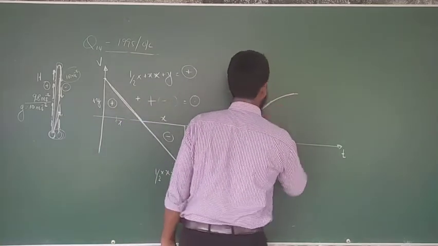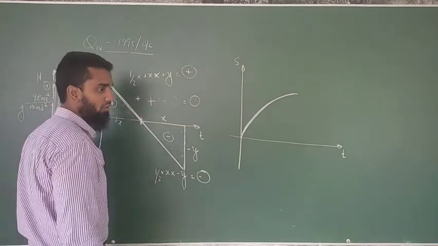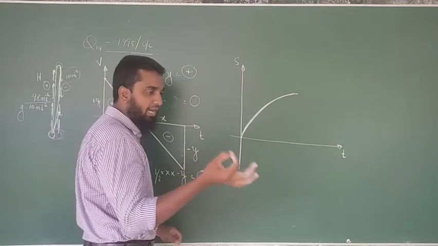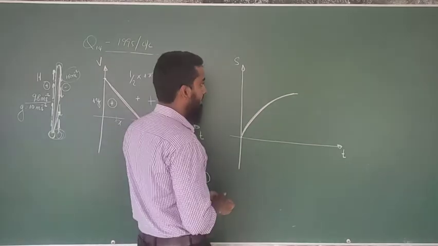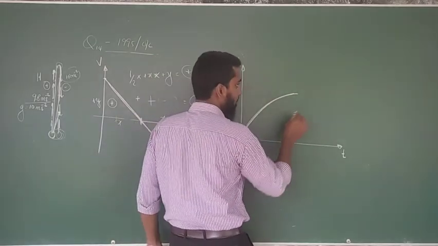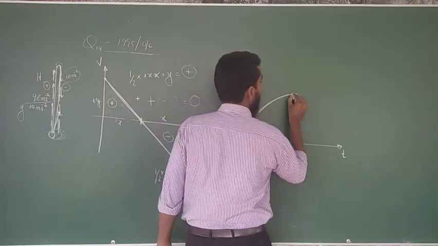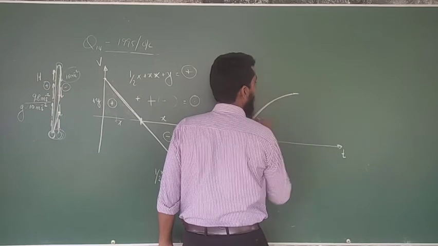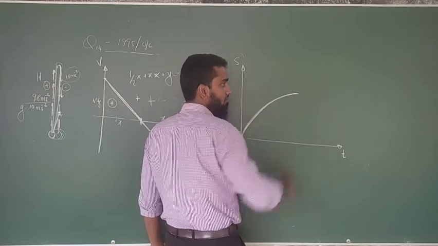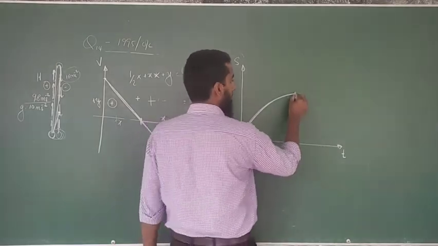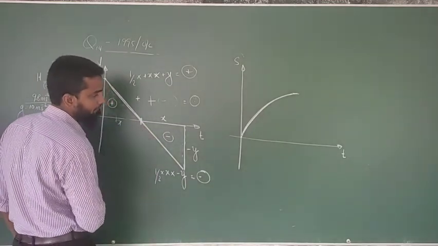Once it becomes somewhere like here, the velocity is becoming 0, right? Which means a very minor time of rest is going to be felt by the object, right? Then the rest of the portion in the ST graph is going to be like a flat line, right? After this, it is going to increase its velocity.